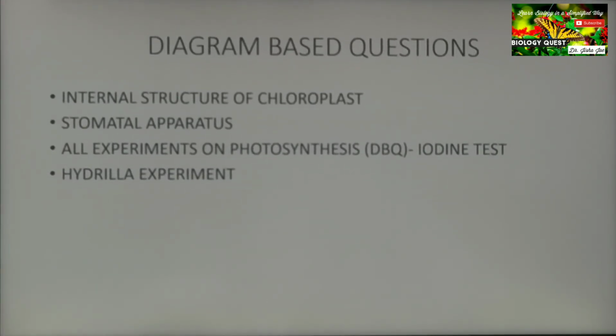That is, this experiment to show that oxygen is evolved during photosynthesis. Draw and study the diagram. It can be asked for drawing. So whenever you draw that figure, make sure that you draw the sun. The sun is important there because the process of photosynthesis occurs only in the presence of sunlight. So sunlight is necessary. If there is no light source, you can lose marks there. So always make sure that there is a source of light. If you are representing it using arrows, you can write sunlight or draw a sun there.